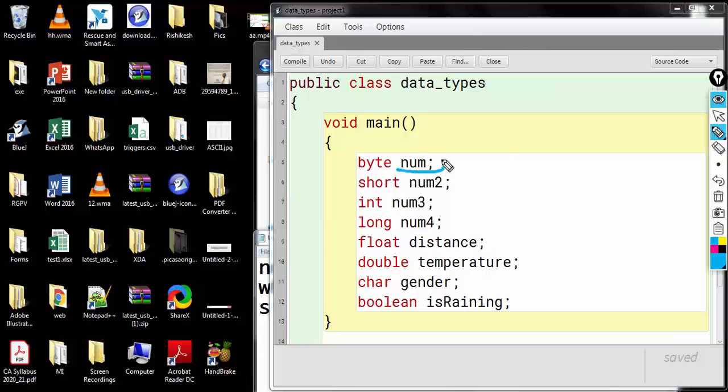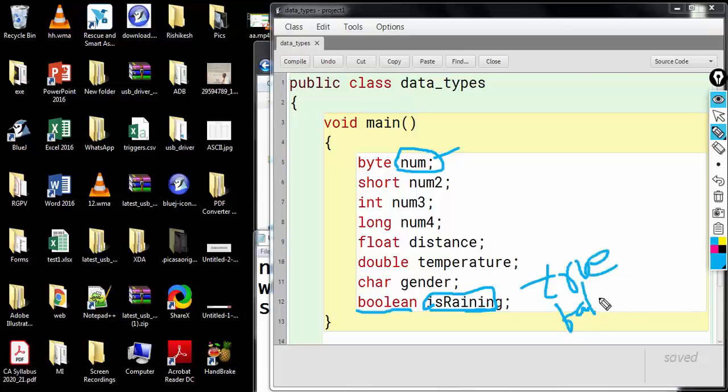First container, I've named it as num. Now this name can be anything as per your choice, but it should be something meaningful. For example, I've written isRaining here. This container is of type boolean, so this can either store true or false.